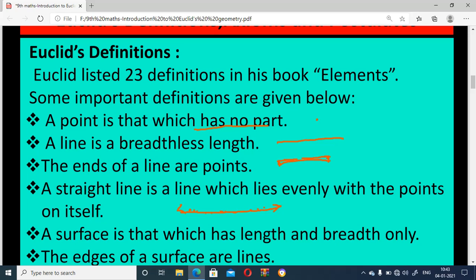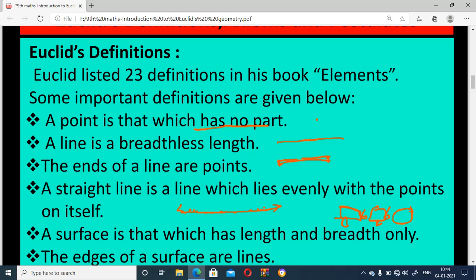A surface is that which has length and breadth only. Any surface, whether a rectangle, square or circle, any surface of objects, has length and breadth.